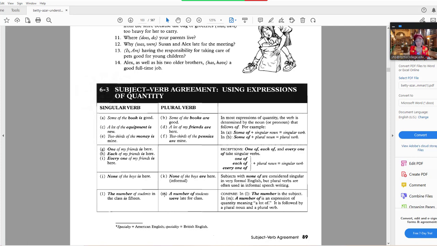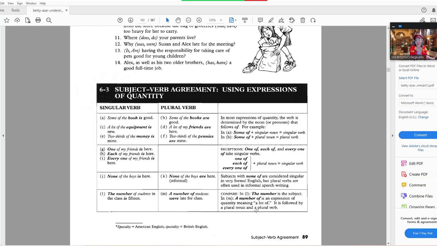Whereas a number of students, that's many students, were late for the class. Therefore, when you have a number, then it takes plural. When it's the number, then it takes a singular verb. So a number takes a plural verb, and the number takes a singular verb. So the number is the subject, and therefore a number of is an expression of quantity, meaning a lot of.